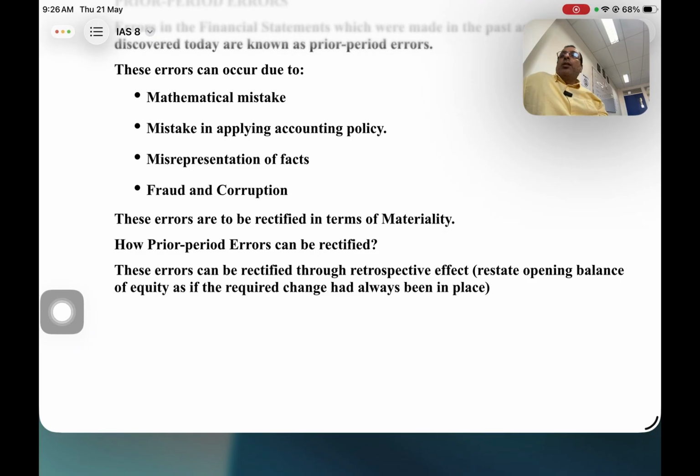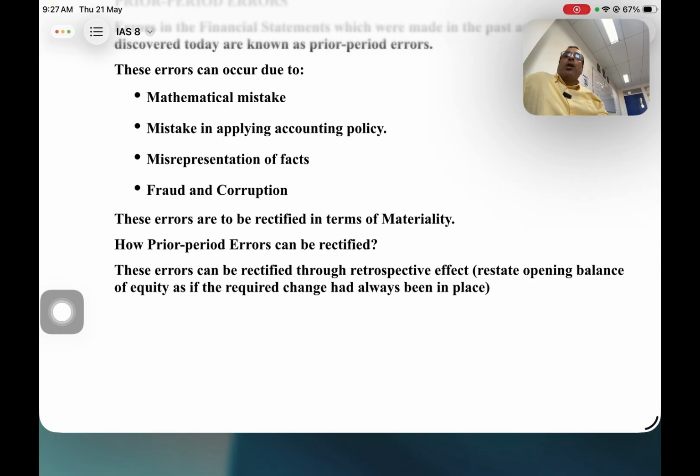You might know the concept of materiality. It depends upon the significance. How significant is the error in the transaction? If it has significance, it has to be rectified anyhow. But if it will not make any effect on the business or the financial statements, then okay, let it be. This has to be decided by the management, by the directors, by the concerned people.